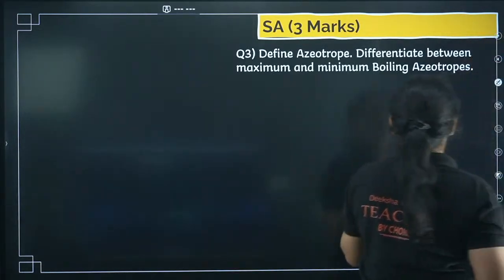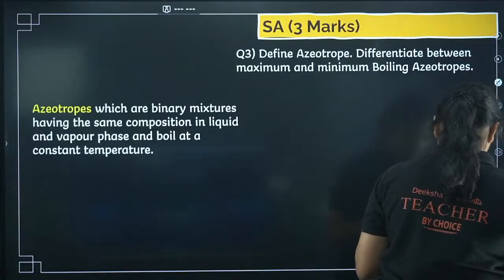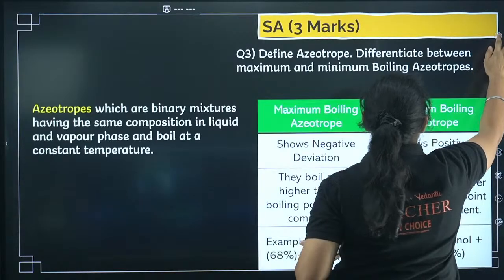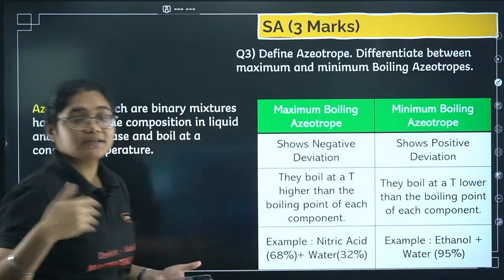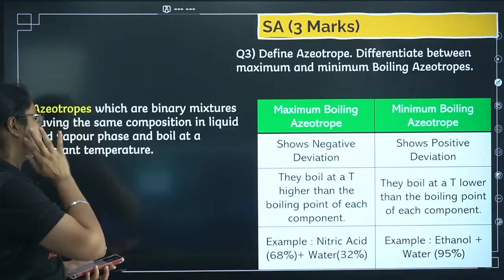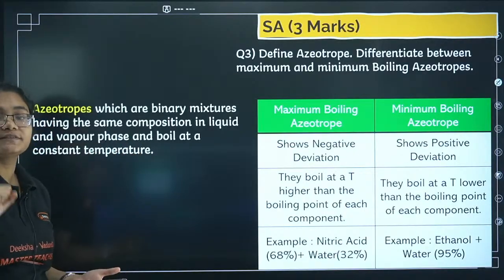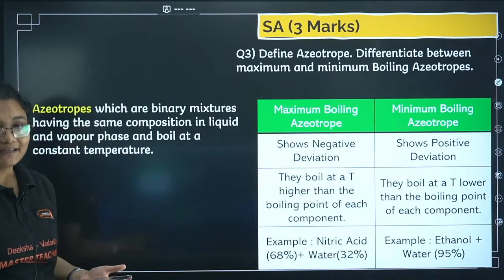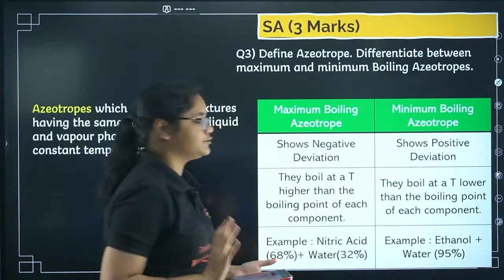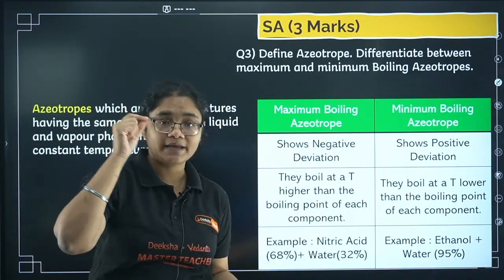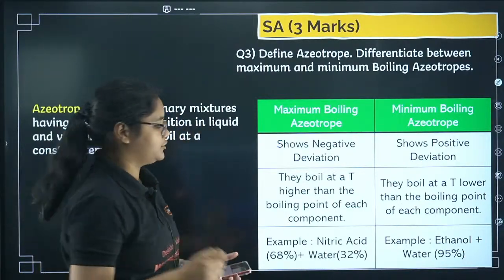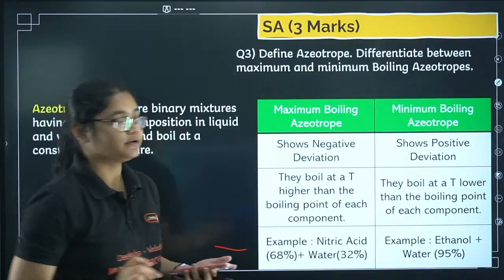Next, you have azeotropic mixtures, that is, maximum and minimum boiling azeotropes. First of all, what is an azeotrope? That you have to explain. It is a binary solution where the composition in the liquid phase and the vapor phase is the same. That is the definition. Next, the examples of maximum and minimum boiling azeotrope. Maximum boiling azeotrope is shown by negative deviation. Minimum boiling azeotrope will be shown by positive deviation. And next, these examples are important.